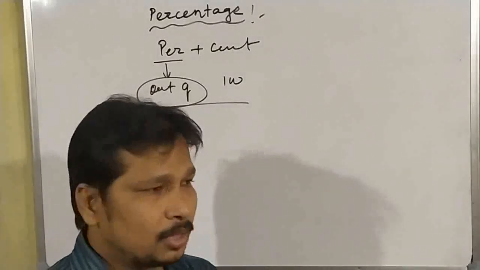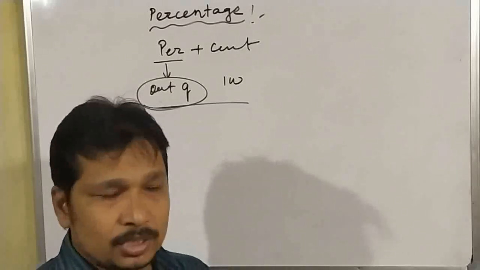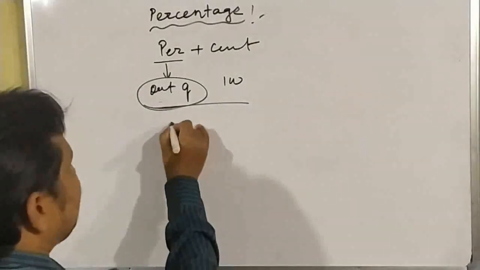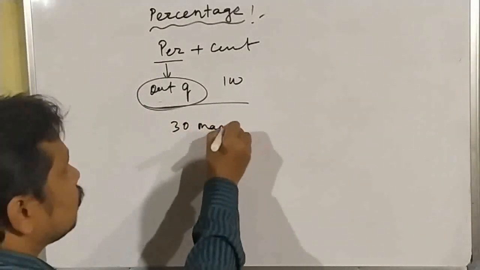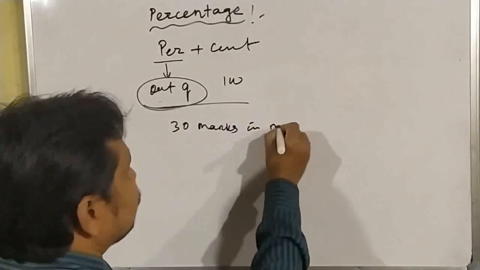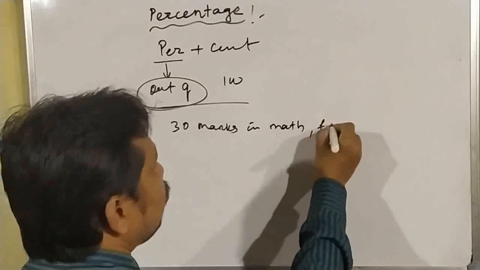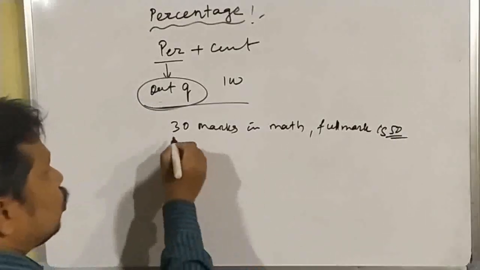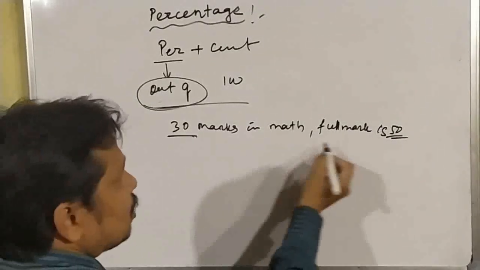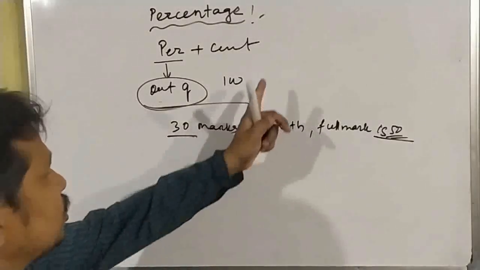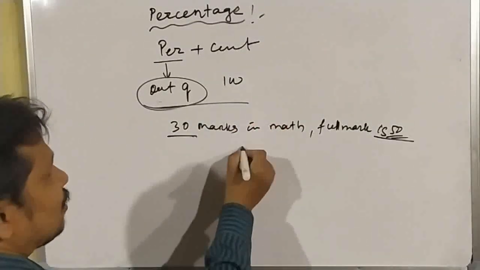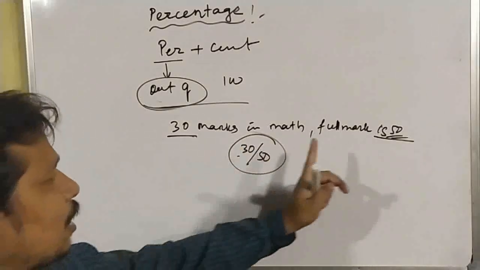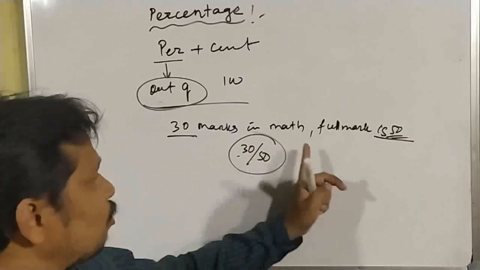When you find your marks in examinations, suppose you have got 30 marks in math and the full mark is 50. So you can say that I have got 30 marks out of 50. And when you see the mark in your paper, you can see it is written like this, and you will read it as 30 out of 50.